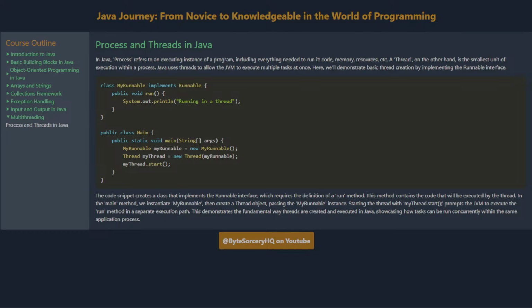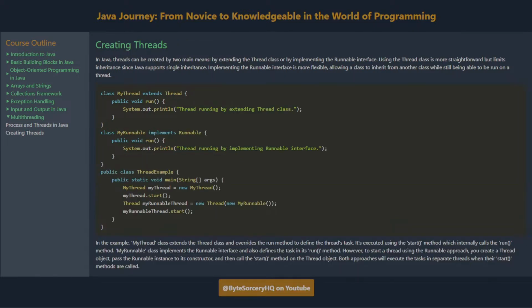Starting the thread with myThread.start prompts the JVM to execute the run method in a separate execution path. This demonstrates the fundamental way threads are created and executed in Java, showcasing how tasks can be run concurrently within the same application process.